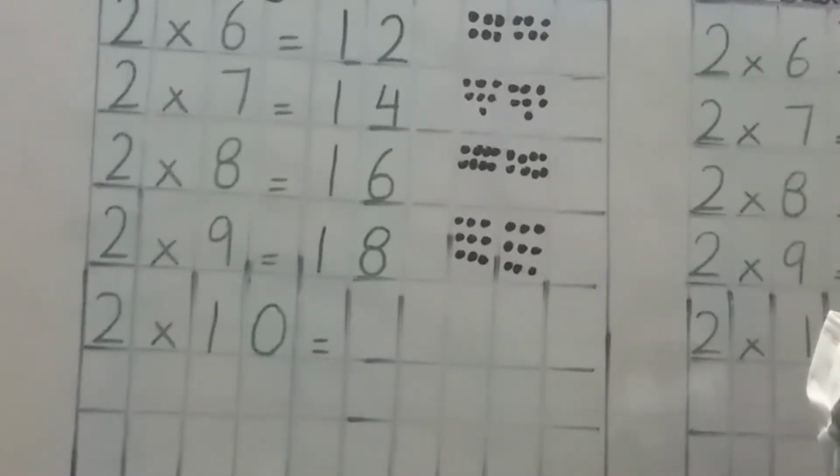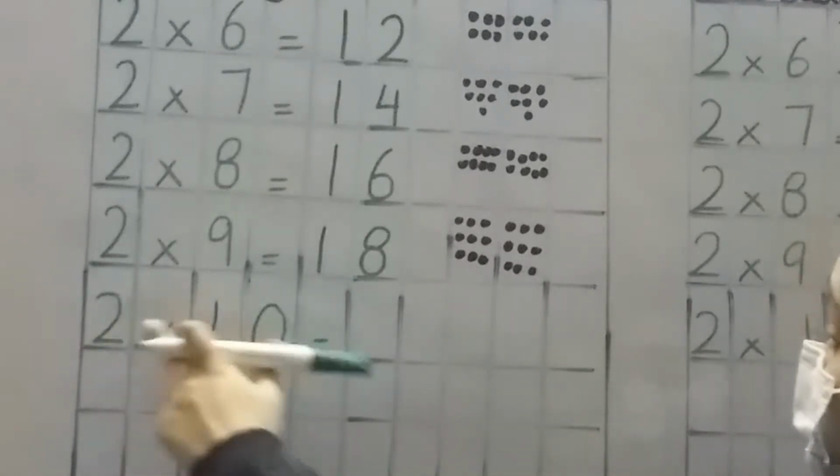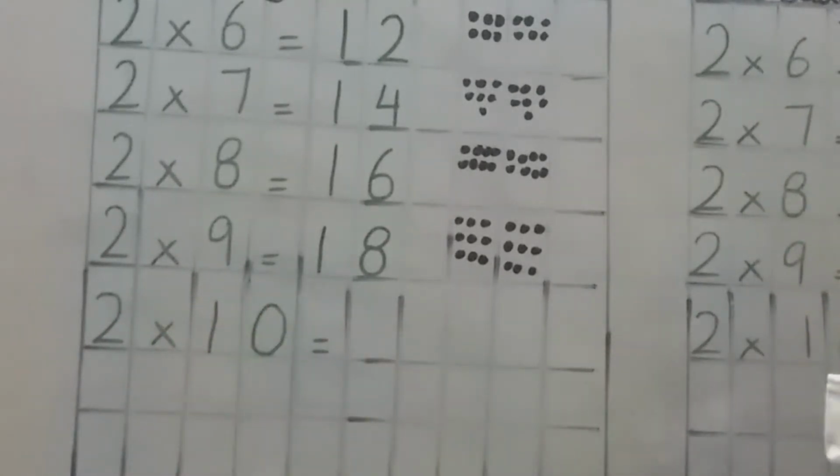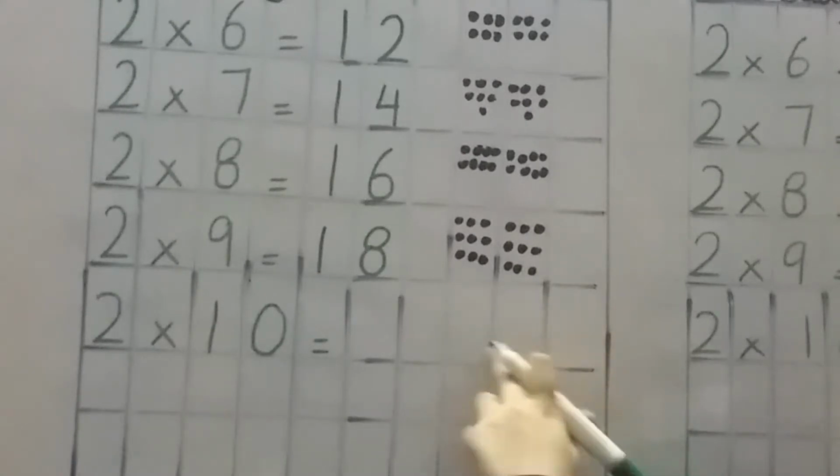Alright, how many sets will I make? 2 sets. How many items will I add? 10. That's a big number. Okay, I'm going to make it over here. You can make it below. Your sequence should be the same.